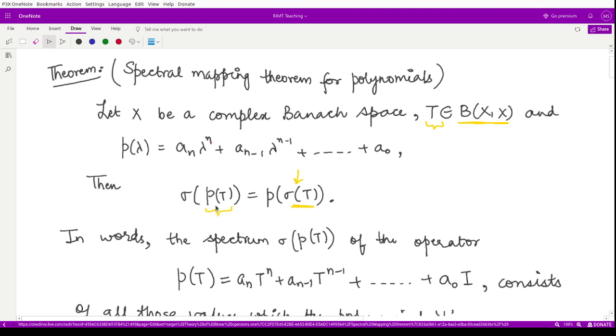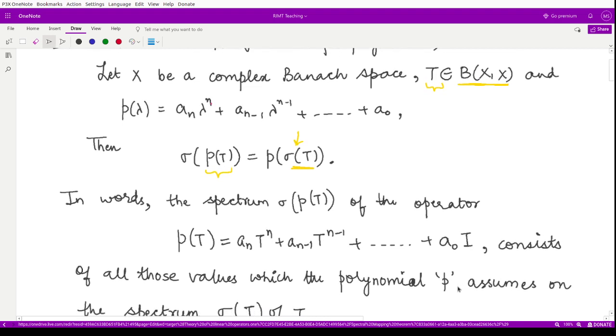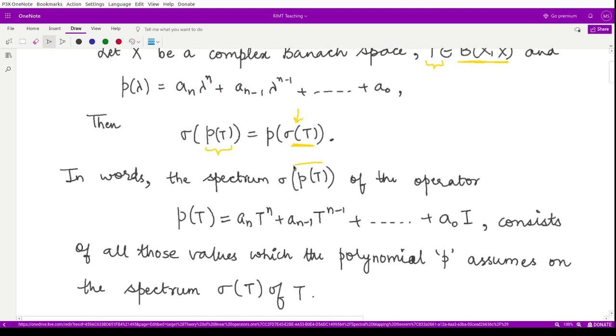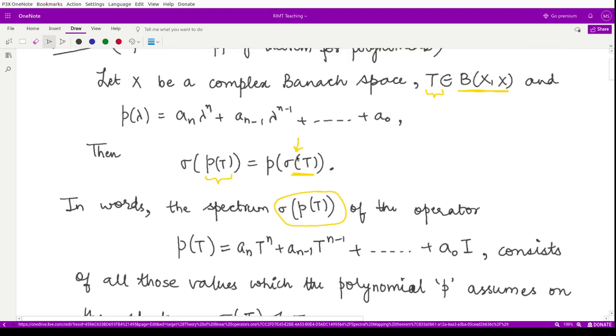In other words, how can we define this polynomial for T? The polynomial for operator T would be defined in this manner: a_n T^n plus a_(n-1) T^(n-1) plus and so on up to a_0 I, where I is the identity operator. So what is the spectrum of this polynomial P(T)? It consists of all the values which the polynomial P assumes on the spectrum sigma(T) of T. So basically we are saying this spectrum is nothing but P(sigma(T)). So this is the statement.